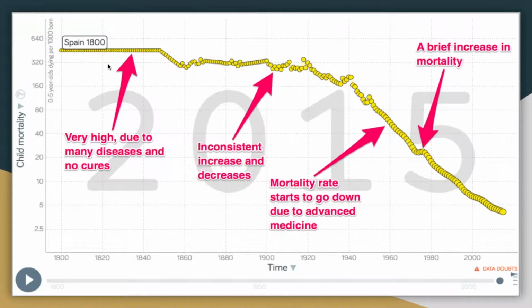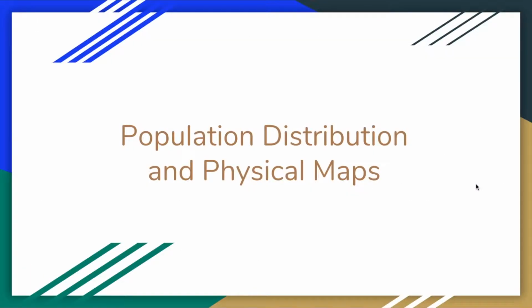For child mortality, in the 1800s, it is very high due to a lot of diseases and had no cures. And over here, about 1900s, there have been inconsistent increases and decreases. And over here, the mortality rate starts to go down, and there's a brief increase in mortality, but it starts to go down again. Population distribution and physical maps.